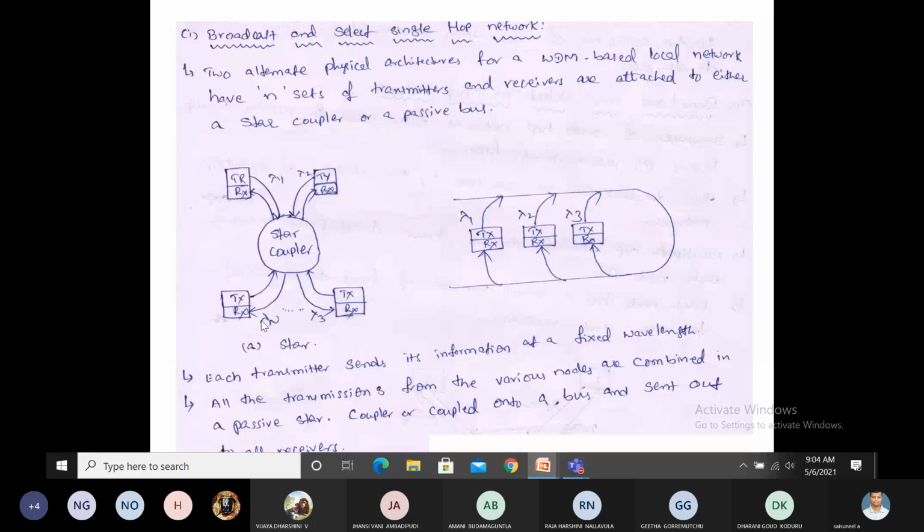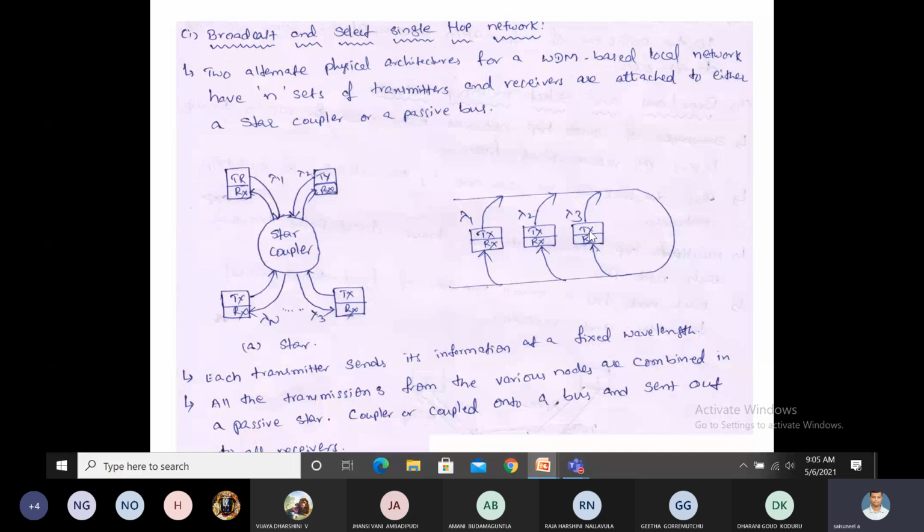Similarly, see here, this is the bus structure. This is a transmission line. Each node is connected in a bus manner. Each node can work with a different wavelength.